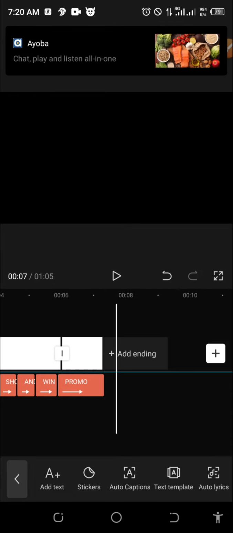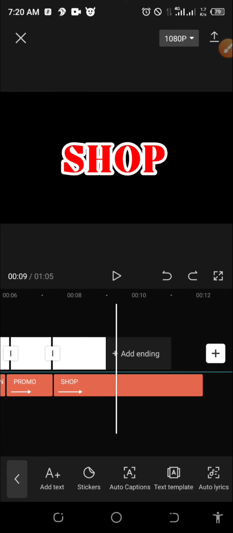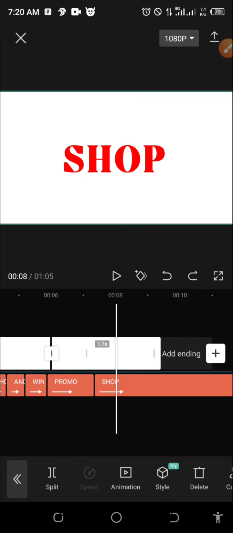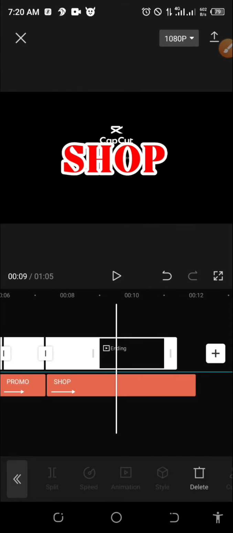So what I will do now, I think this is what I will do. Wait, let me redo. All right, why this one is deleting is because only the text cannot be left alone. So let me bring in images, okay? Then I will delete that one. So now let me bring the images.